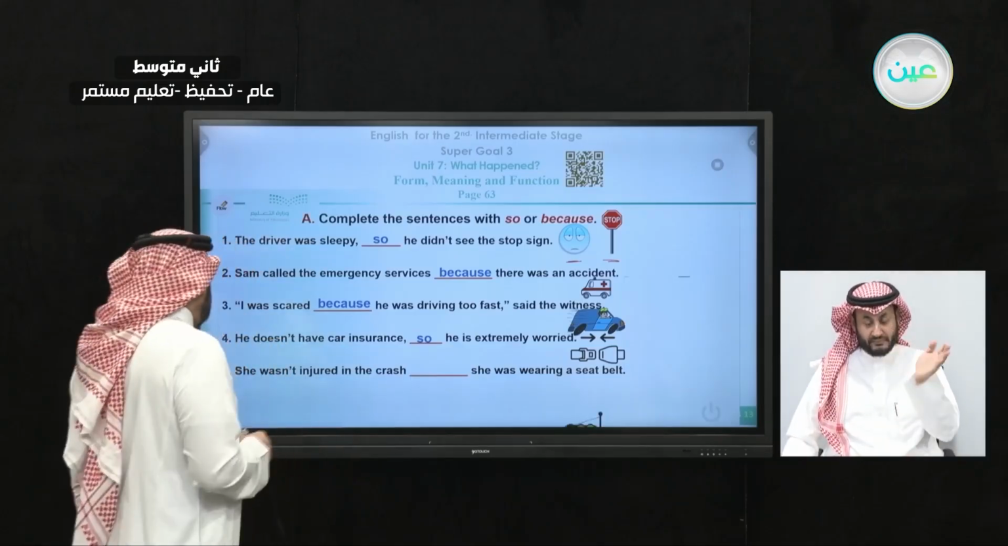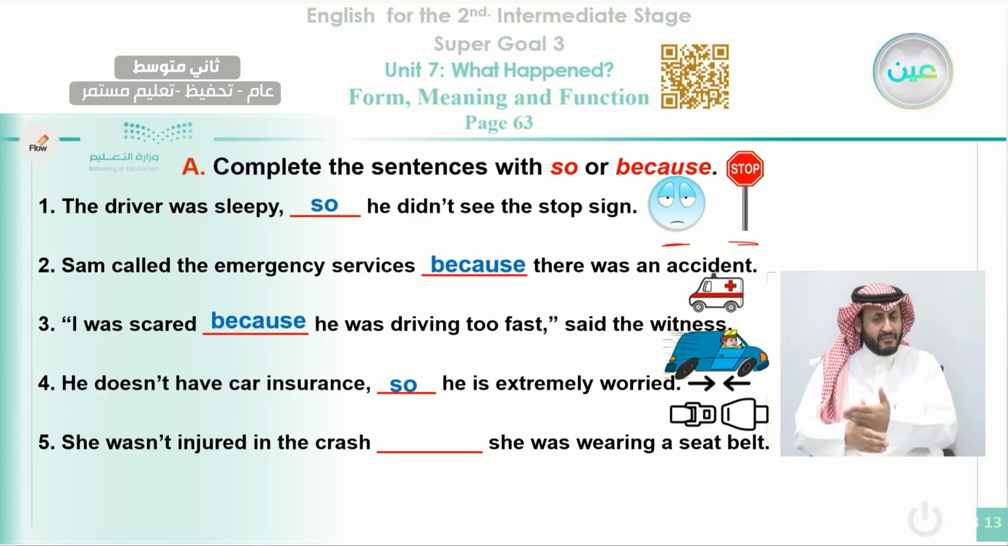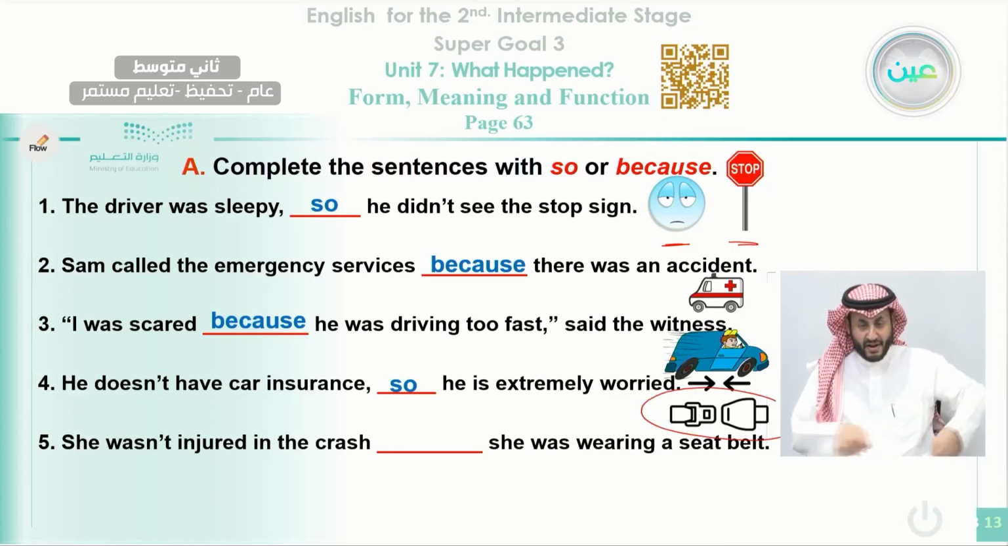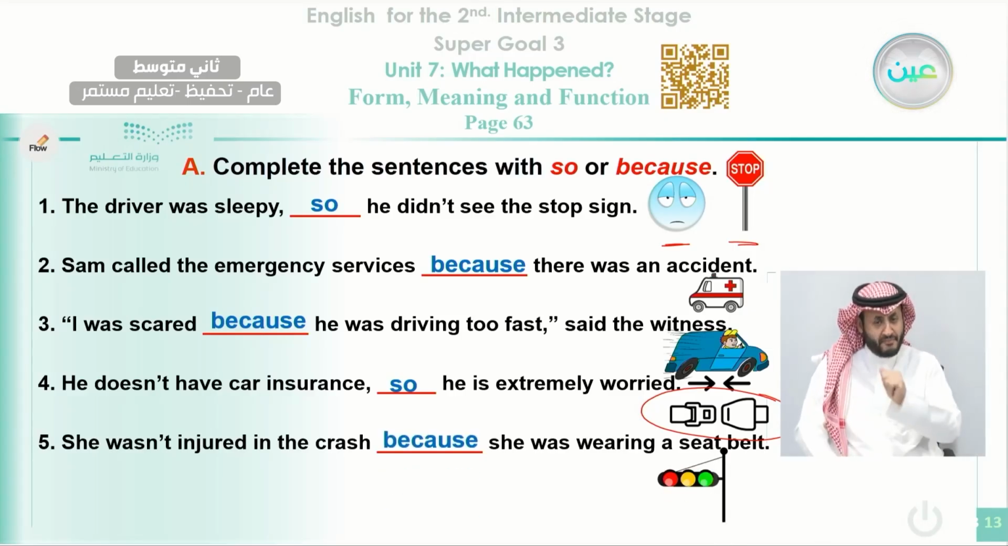And number five, she wasn't injured in the crash. She was wearing the seat belt. As you can see here, this is the seat belt. She has fastened the seat belt actually, and she wasn't injured. This is a reason. So we can say here because.